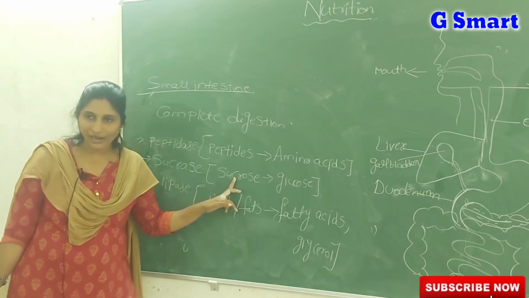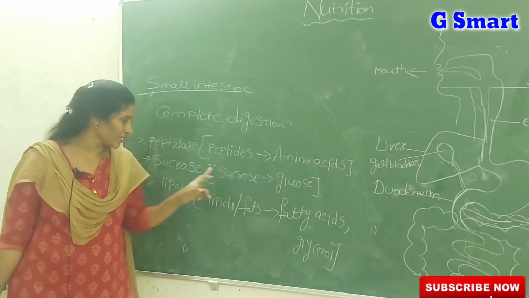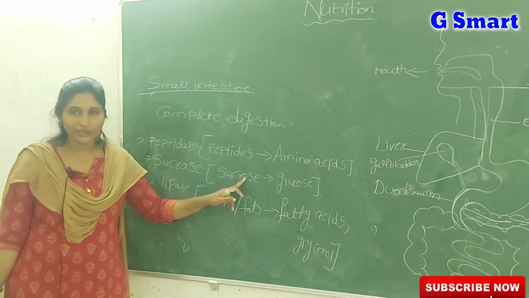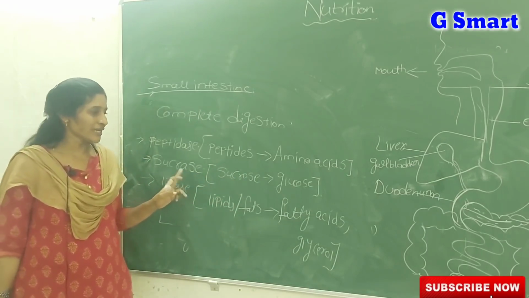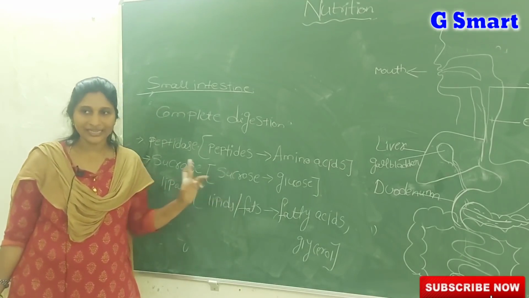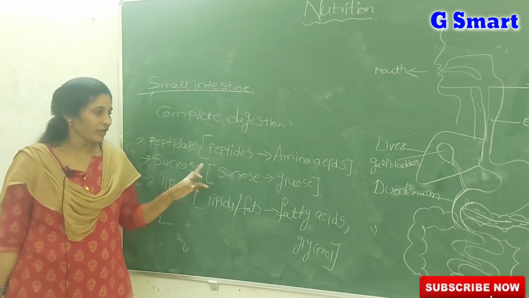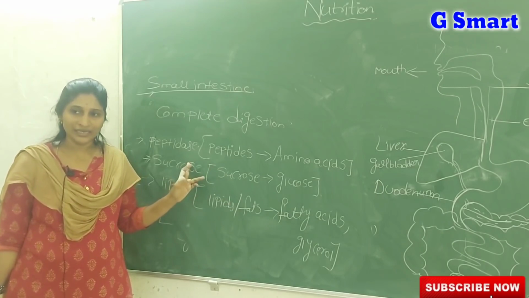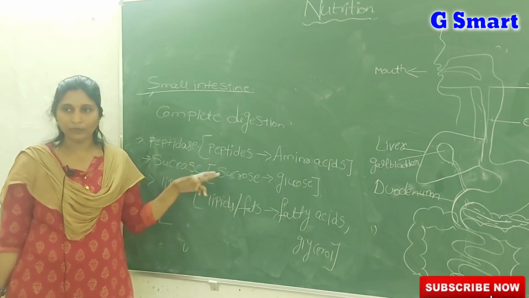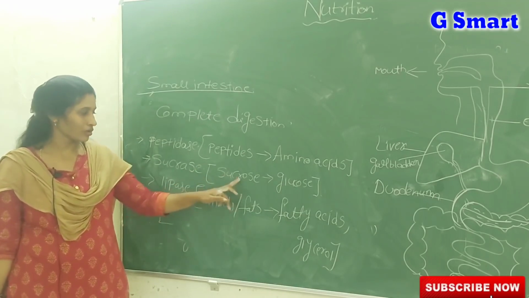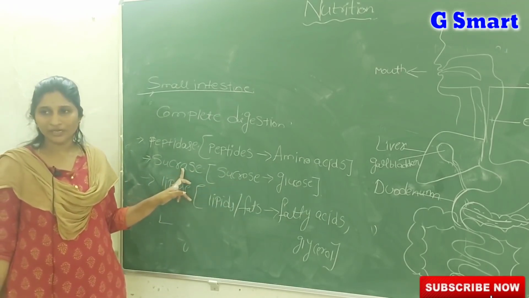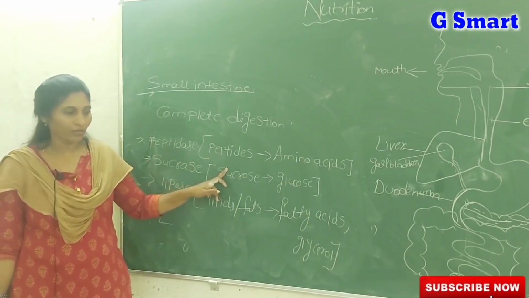For example, if lactose is given, the enzyme is lactase. If it is a sugar ending in -ose, the enzyme ends in -ase. If we ask what enzyme acts on lactose, the enzyme is lactase. If maltose, then maltase. Likewise sucrose; these are all different types of sugars. Sucrose means sucrase. Sugar ends with -ose, and in the same place if you put -ase, it becomes the enzyme acting on it.